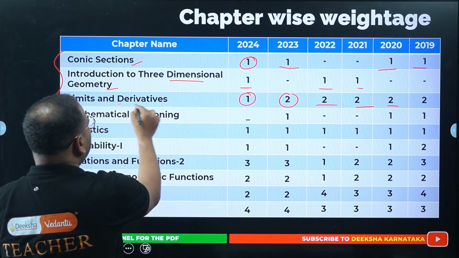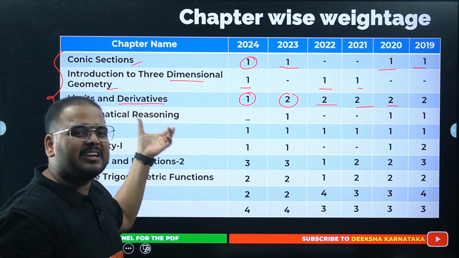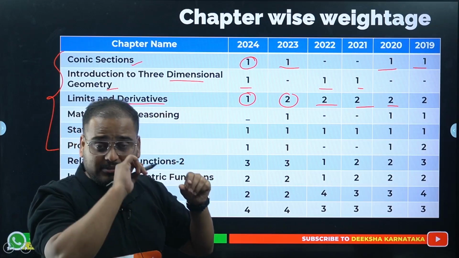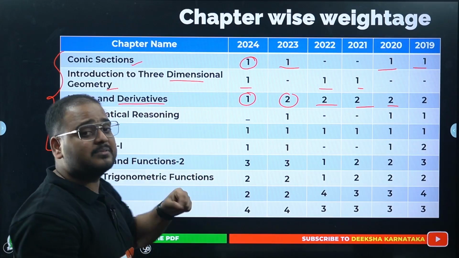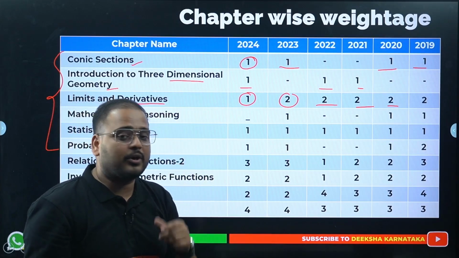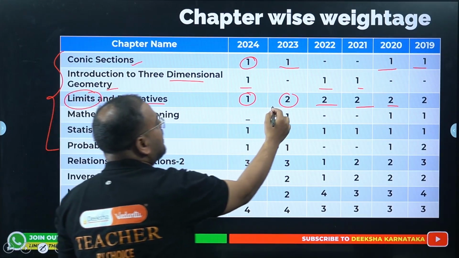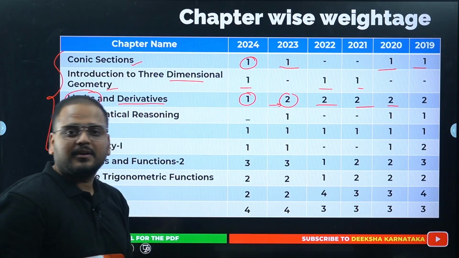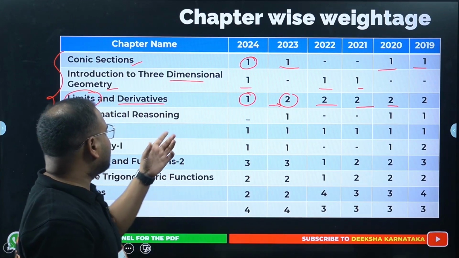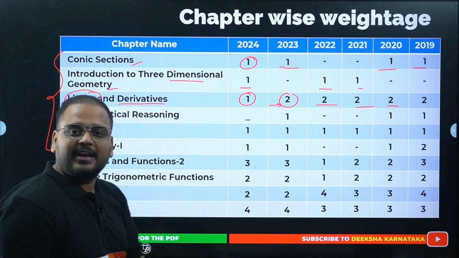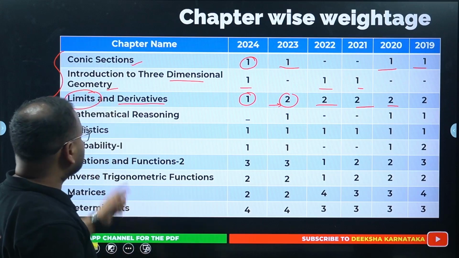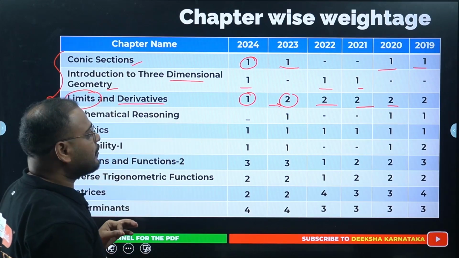Derivatives, don't worry about it, because this is learnt in great detail, and a lot of questions come from differentiation in 12th PUC, or part 2 of PUC. But these 2 limits questions become very important and very easy also, so make sure you have that in your preparation when you are going for KCET 2025.